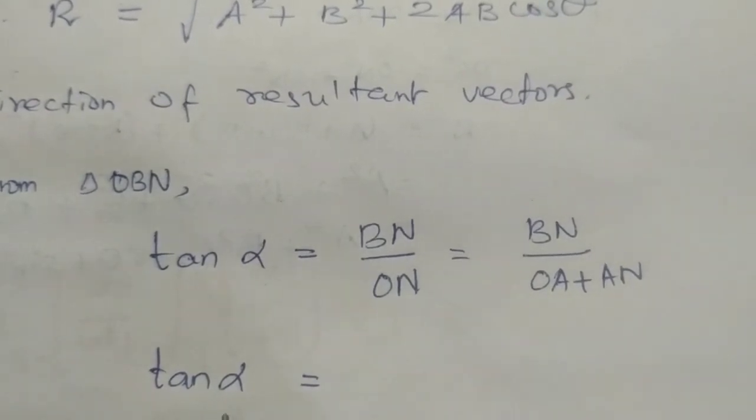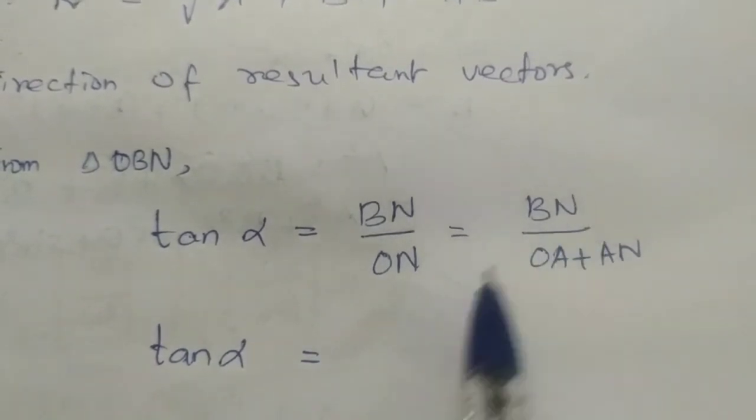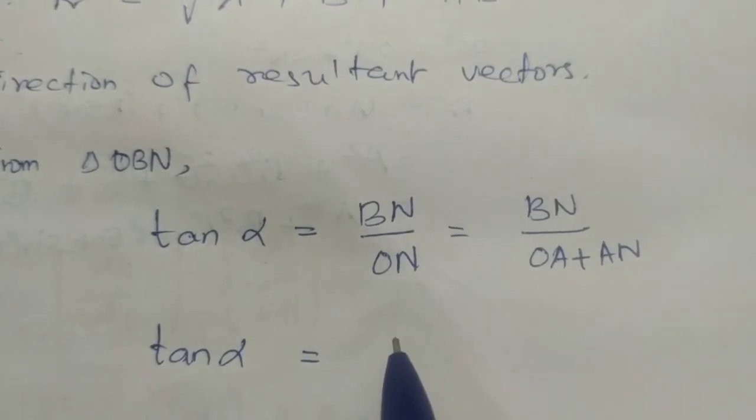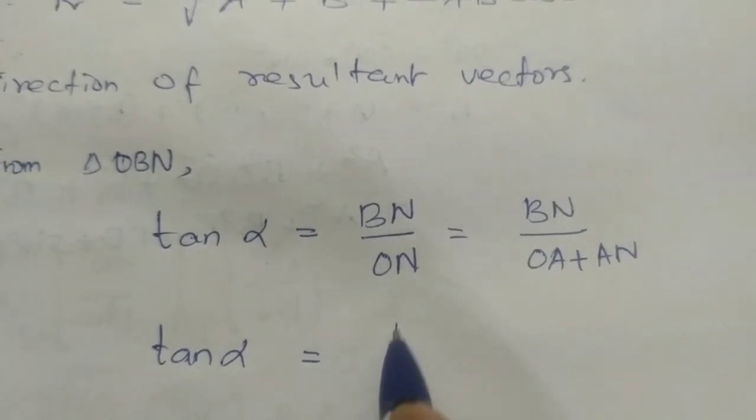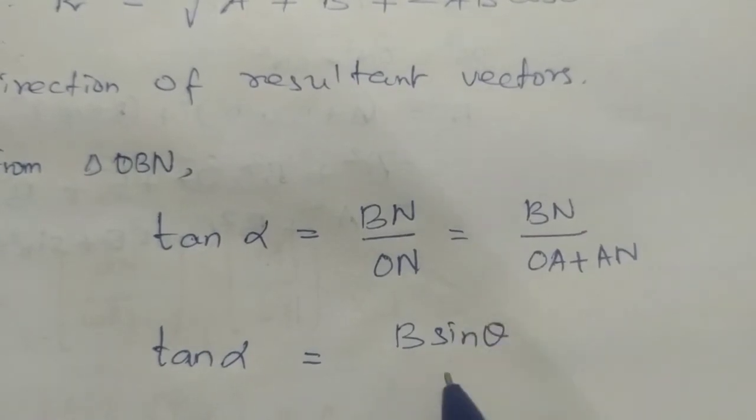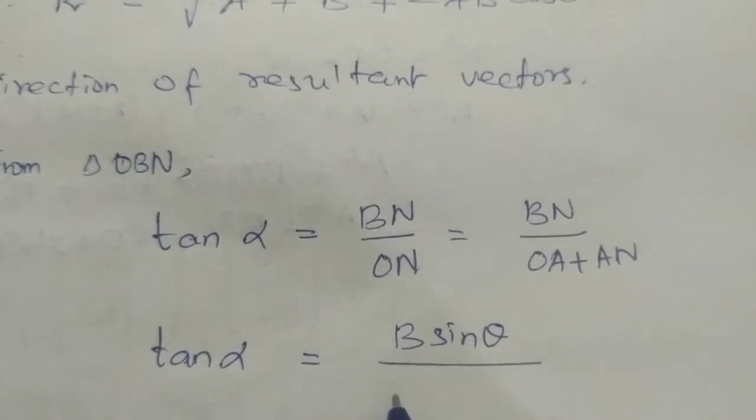Okay. So tan alpha is equal to, what is BN? BN is B sin theta. Okay? So B sin theta divided by, what is OA? OA is A. A plus AN is B cos theta.